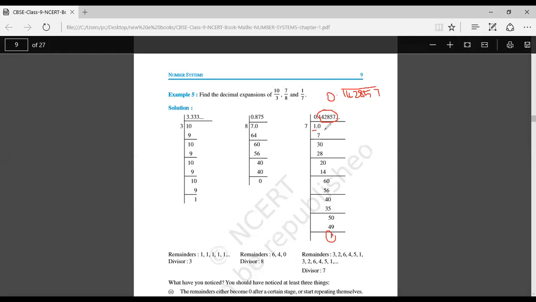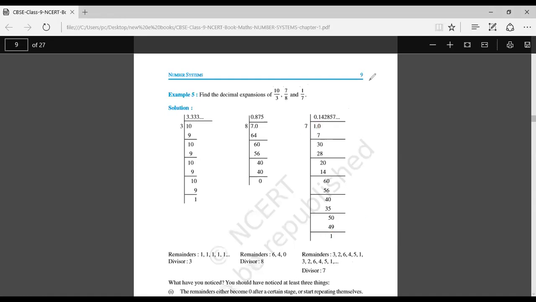Yes, because it is non-terminating but repeating, after 6 digits. You got 1 now, you have to understand like that. But how is it repeating? Here 1 is there now. So with 1 you will take the point and take 0 and make it 10. You will continue. Yes or no? What is the remainder here? 1. So what will you do again? Point is already there. You will take 0 again. 7 1s are 7, again 1 will come here. Here you will take 1. Like that it continues.